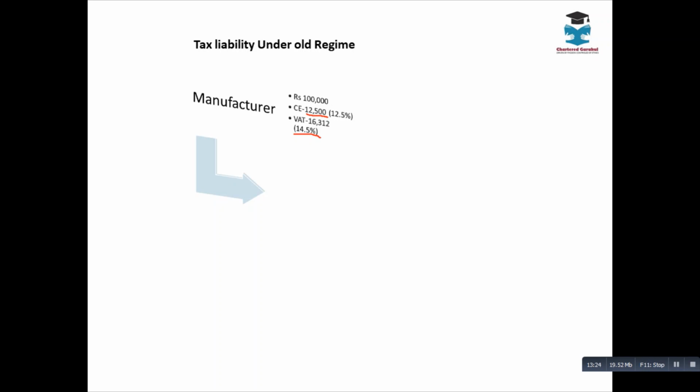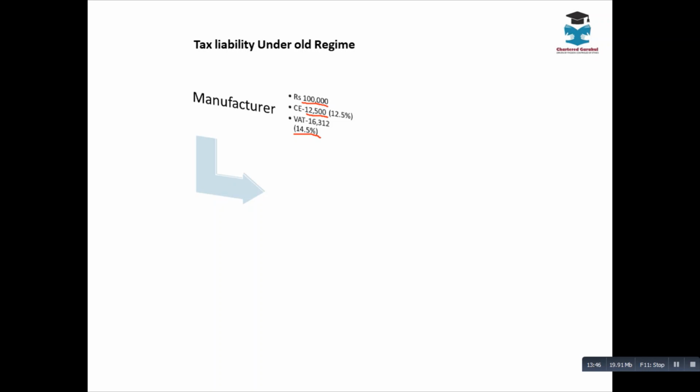That is the taxable value, or assessable value, for the purpose of VAT: the transaction value, 1 lakh rupees plus 12,500 of central excise duty. So on 1 lakh plus 12,500, value added tax has been levied.